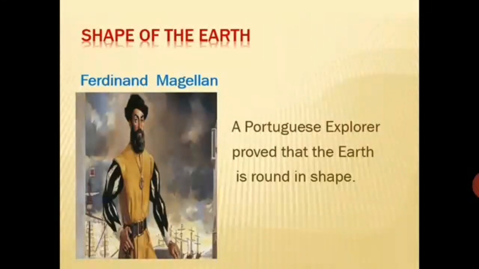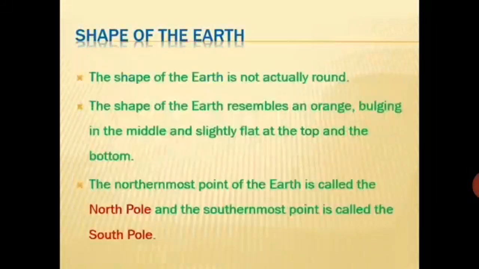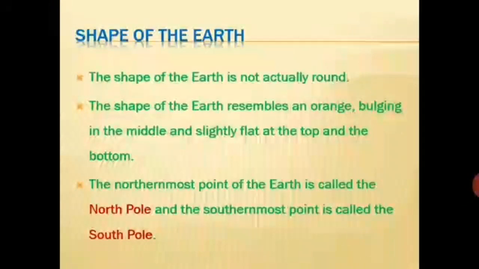Later, astronauts went into space and brought back pictures of the Earth. It was proved beyond doubt that the Earth is round in shape. But the shape of the Earth is not actually round. The Earth resembles an orange, bulging in the middle and slightly flat at the top and bottom.